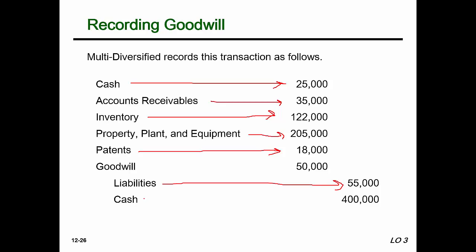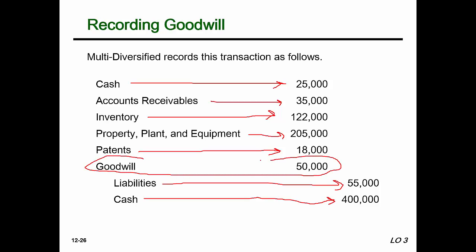The next thing that we do is recognize the cash that we paid for this company. Well, we paid $400,000 for it. Goodwill then, as we said in a previous video, is a residual amount. It's kind of the plug that we have to put in this journal entry to make the debits equal the credits.